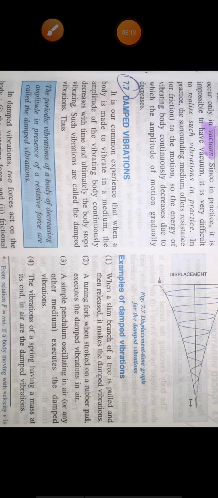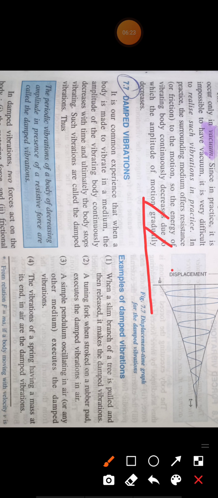Now the next topic is damped vibration. We have already discussed that damped vibration means vibrations of decreasing amplitude in the presence of a resistive force. See the same pendulum when it is oscillating on earth, in the presence of some atmosphere, in air. What will happen when it goes forward? There are air molecules.